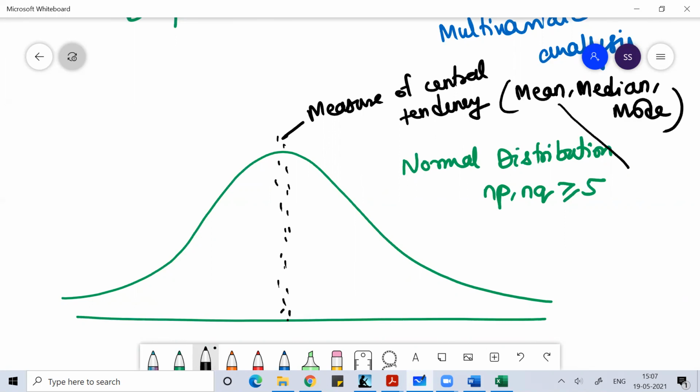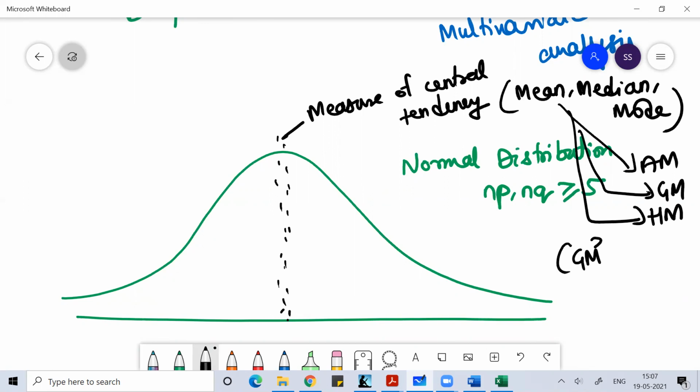Under mean, we'll study arithmetic mean, geometric mean, and harmonic mean, where the relation between them is that the square of the geometric mean is arithmetic mean into harmonic mean, where arithmetic mean is greater than or equal to geometric mean, which is greater than or equal to harmonic mean. So you can remember this relation. Measure of central tendency is all about locating the central part of data, believing that the maximum data will aggregate at the center.